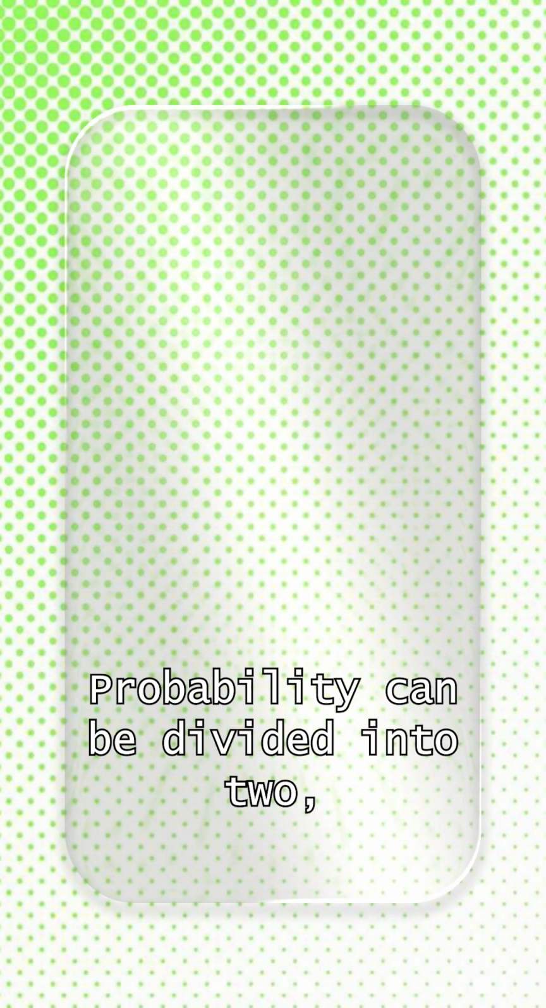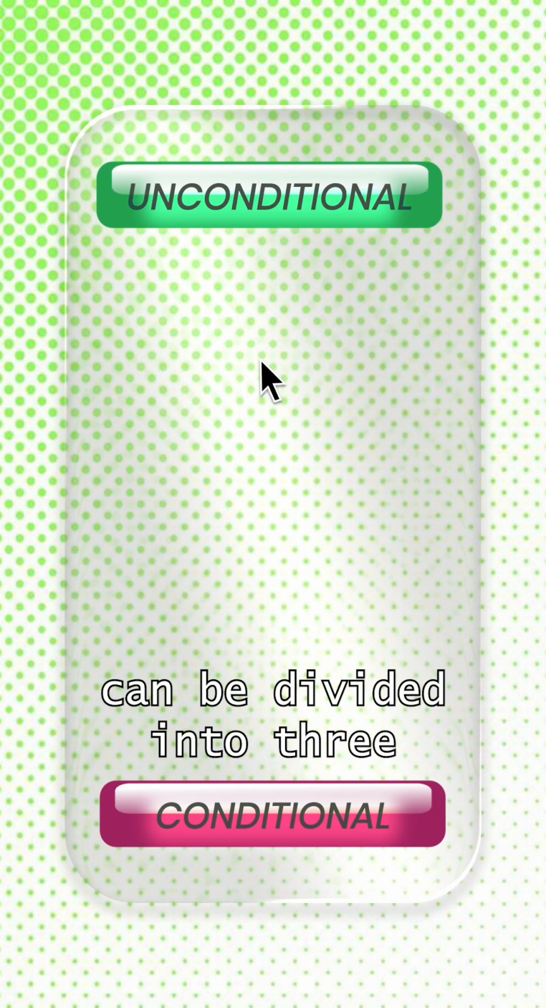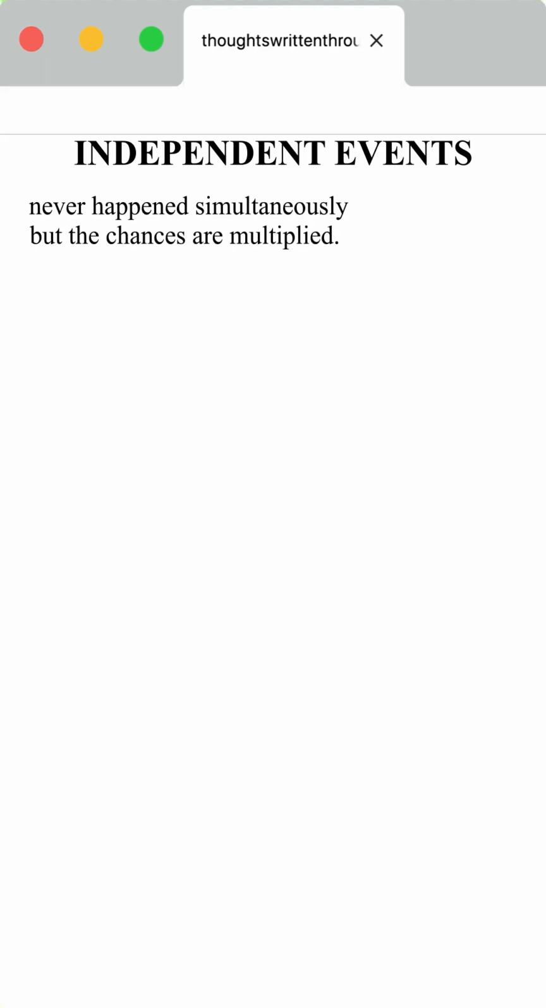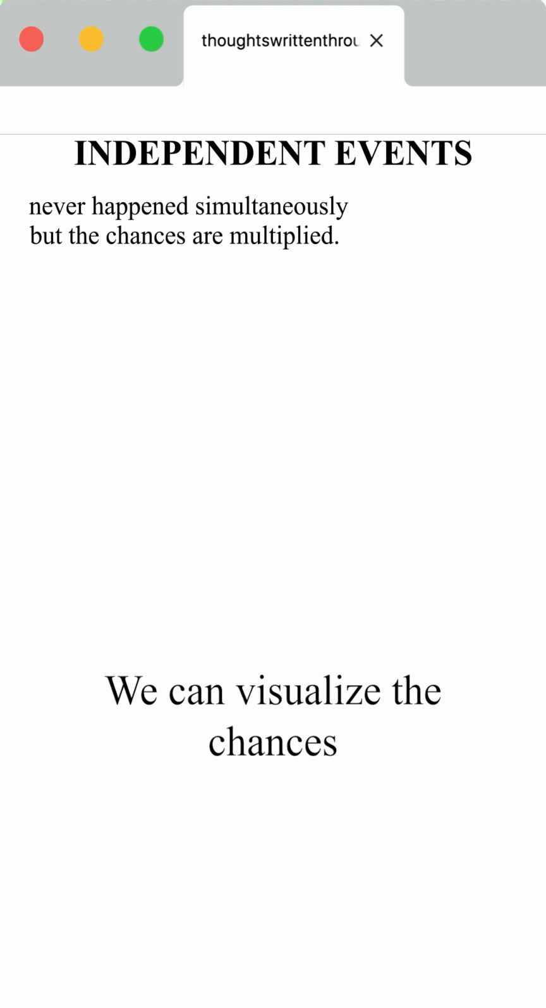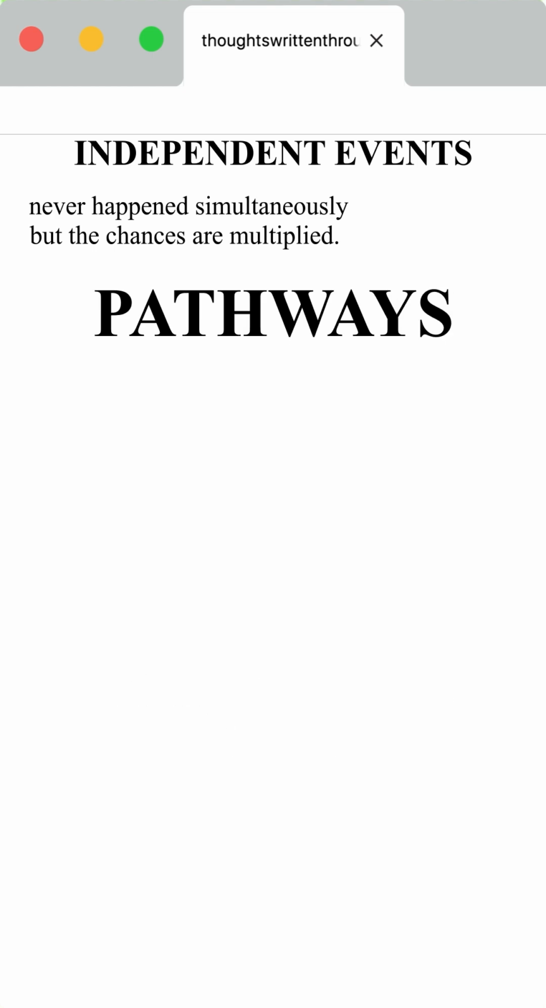Probability can be divided into 2, unconditional and conditional. The unconditional probability can be divided into 3, independent, mutually exclusive, and not necessarily mutually exclusive. The probability of independent events never happens simultaneously, but the chances are multiplied. We can visualize the chances of independent events using pathways.